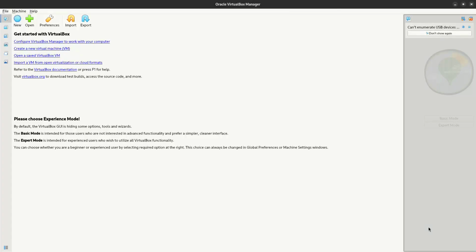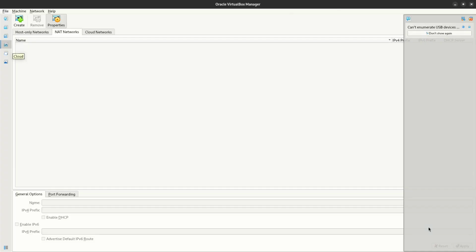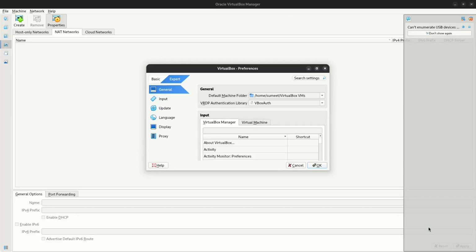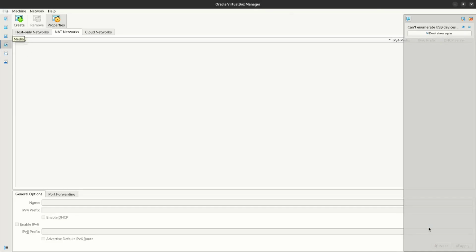Next, we have to set up a NAT network for our cluster. You can go on Network tab. If you don't see this on the latest version, you can click on Preferences and enable Expert Mode. Once you do that, click on Create inside Network tab.